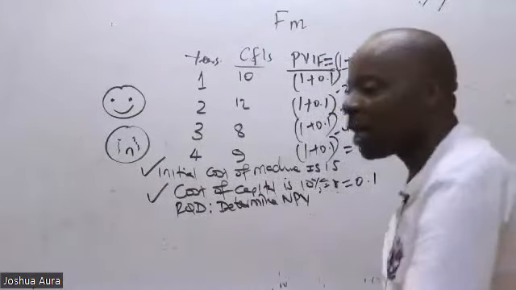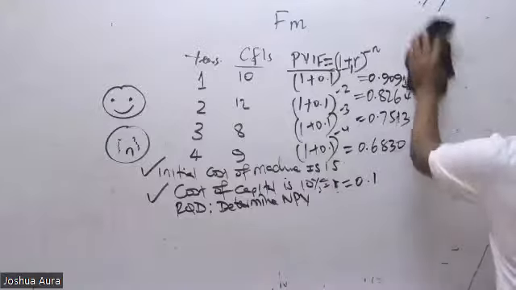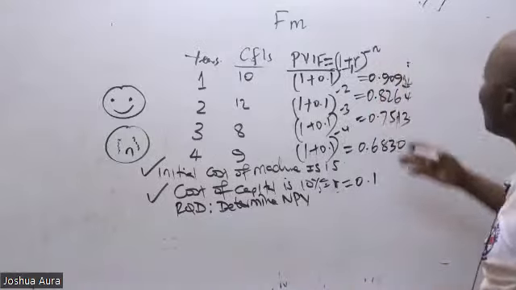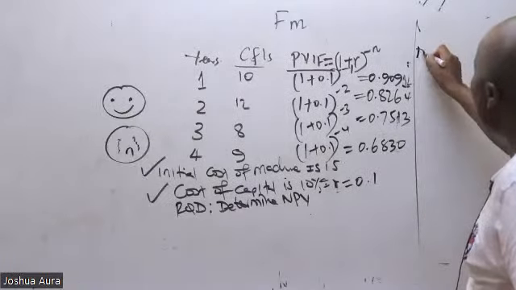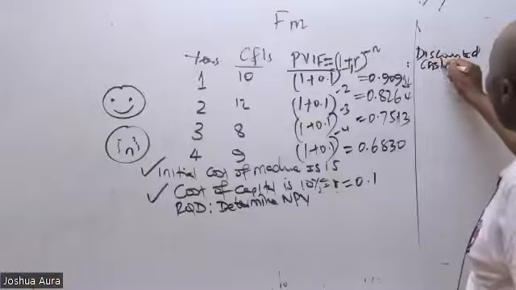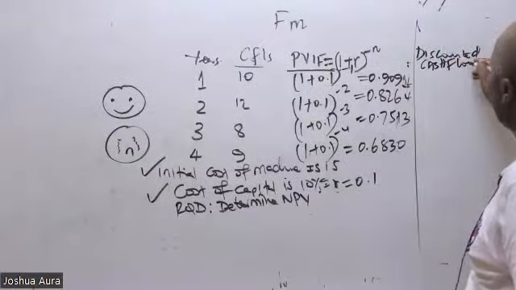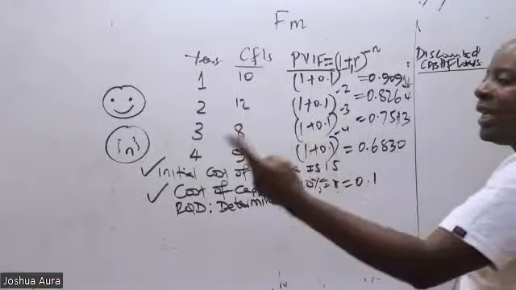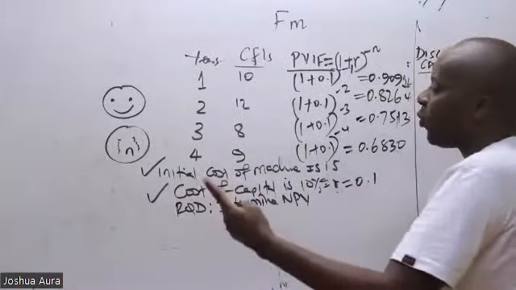The last column will be the column of discounted cash flows. You write now, this is the column of discounted cash flows. So now we are multiplying, and here we prefer 2 decimal places.